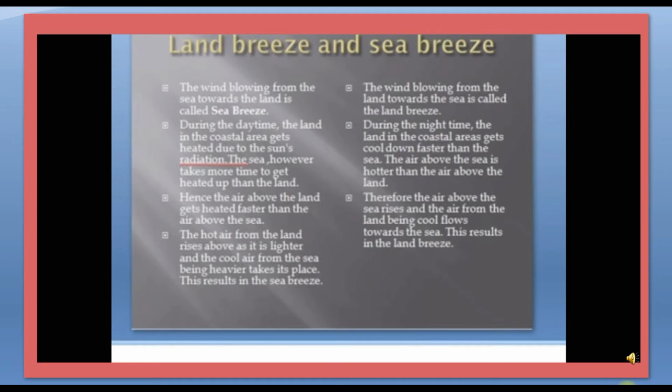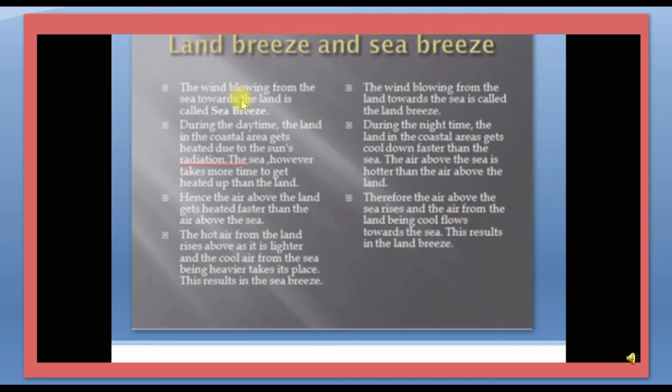And next we are going to discuss land breeze and sea breeze. Before that, we have to discuss what the land breeze is and what the sea breeze is, and the difference between them.